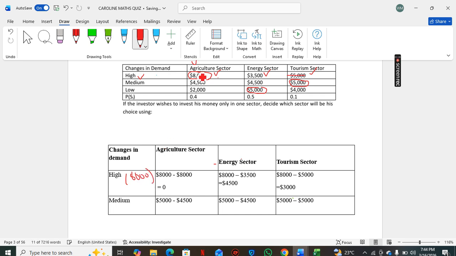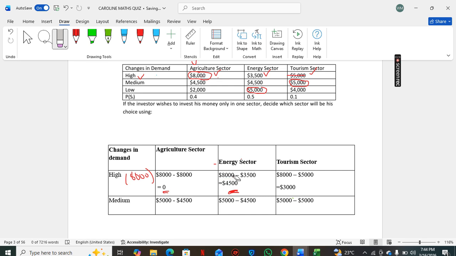So 8,000 minus 8,000, you get 0. What this is telling us is when demand is high and you invest in the agricultural sector, there's no opportunity cost, no money you lose out. For the energy sector, the highest payoff was 8,000, minus 3,500, you get 4,500, which means when demand is high and you invest in the energy sector, there's an opportunity cost of 4,500.